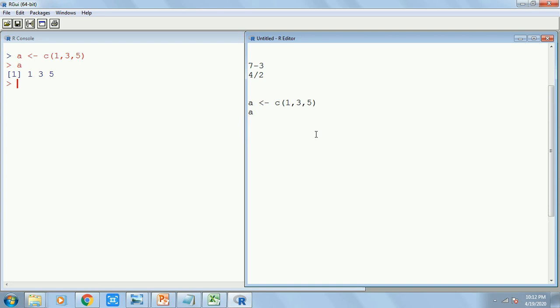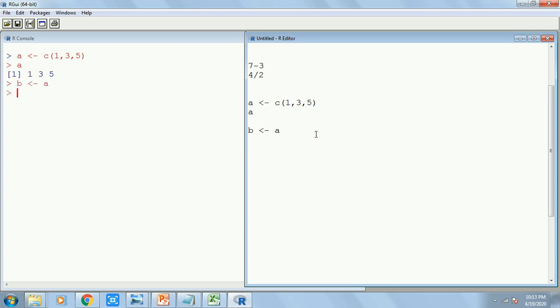Alright, till now I have shown you only how to store numeric values in a vector. What if I want to store maybe some characters? I want to create a new vector b equals a, where I will have the letter a in it.